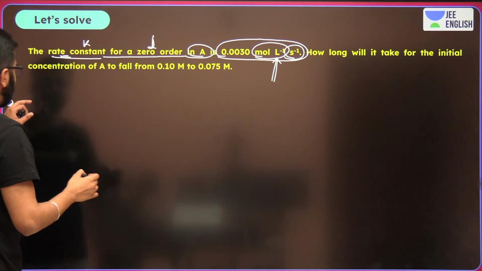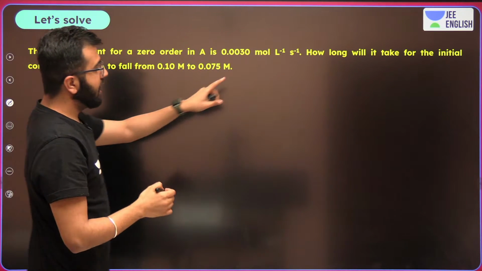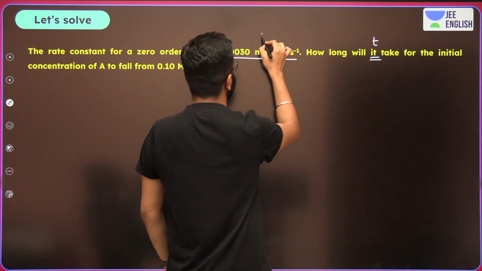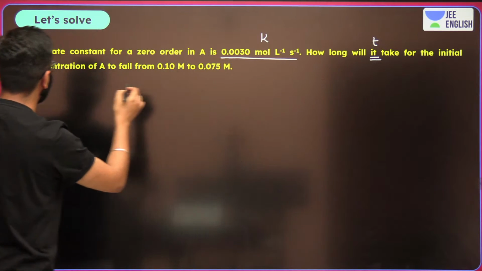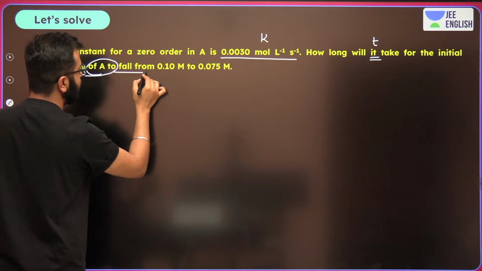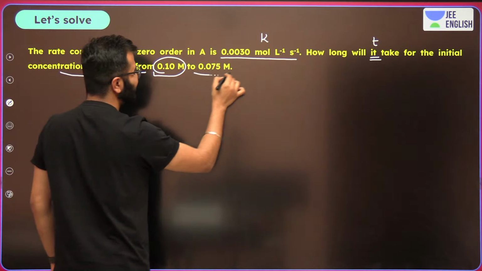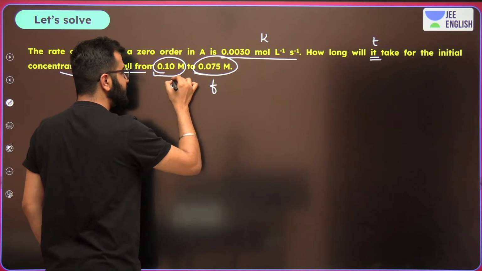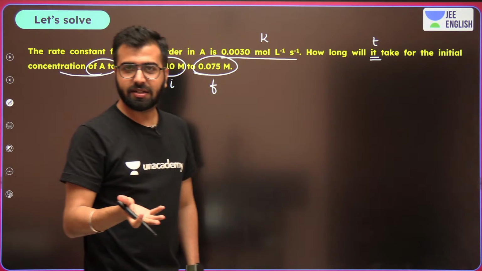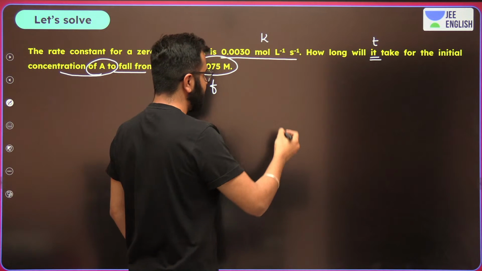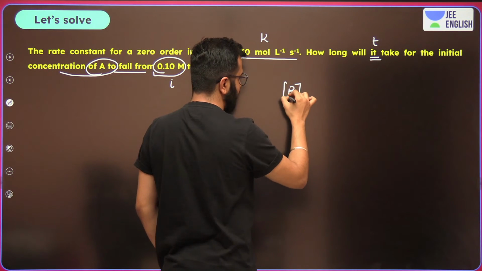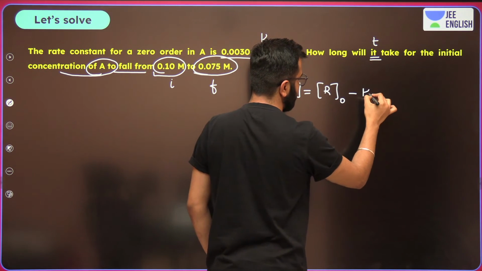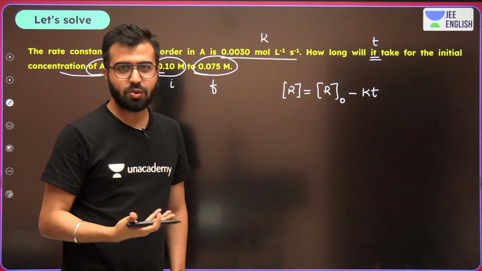Okay? So now guys, pay attention. Over here, how long will it take? So they're talking about the time where the K value is given to you. For the initial concentration of A to fall from 0.1 till 0.075. This is the final one. This is the initial one. Correct? And what is the formula that we have seen? R is equals to R naught minus KT. This is what we have seen, right?